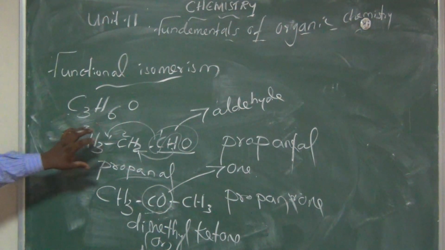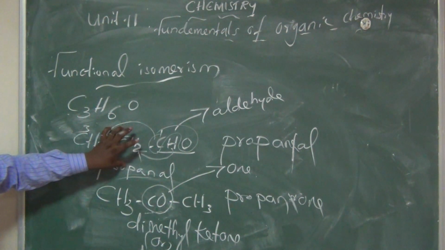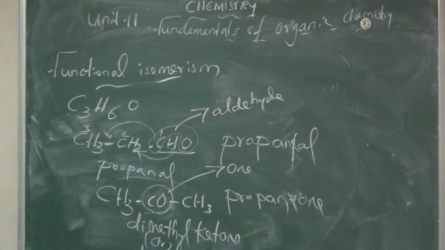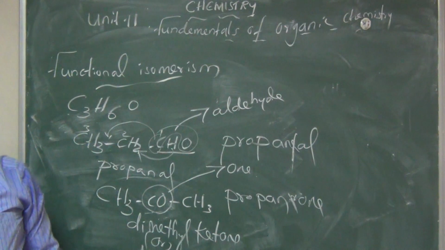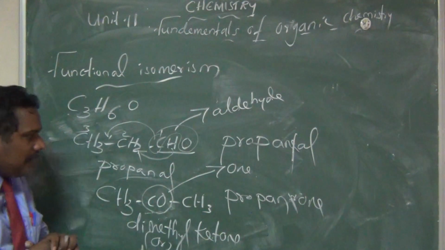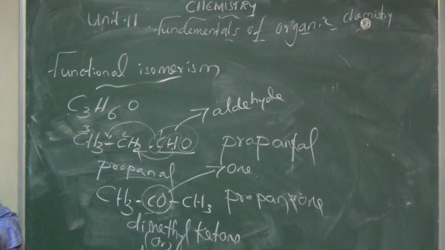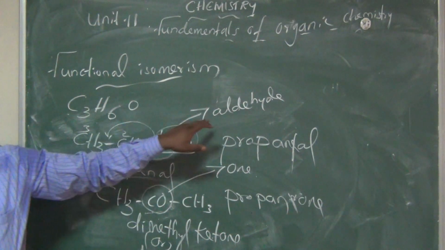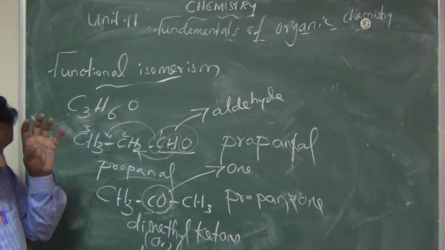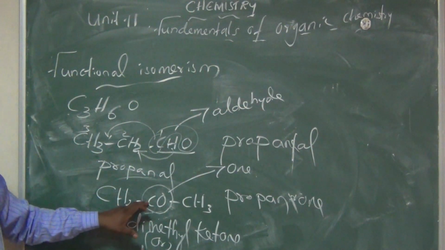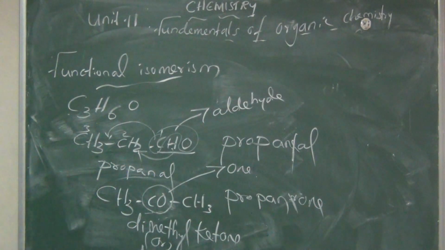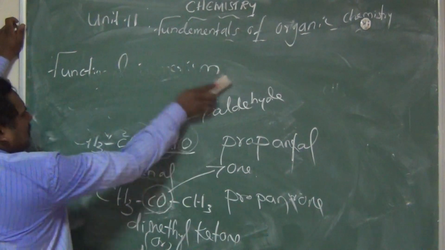Compounds having the same molecular formula but different functional groups, that we can say is functional isomerism. The first compound has the functional group aldehyde. The second compound has the keto group. Am I right? This is about the functional group. Don't forget that, functional isomerism.